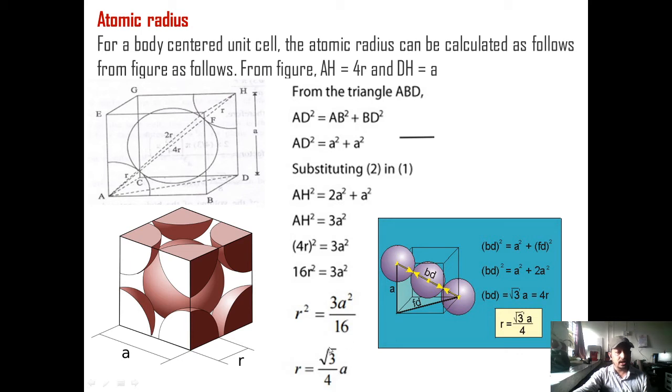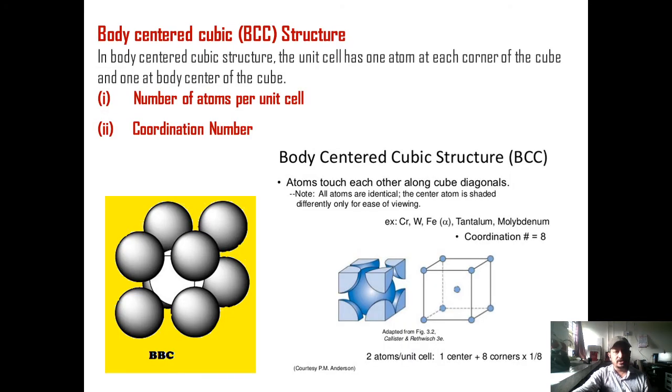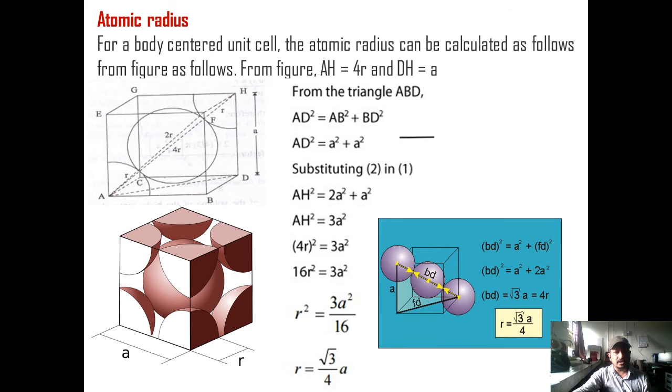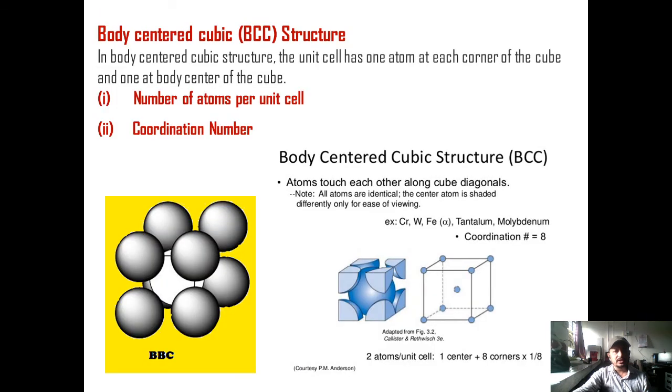So the atoms that have this relationship between the atomic radius and the edge of the unit cell will solidify or crystallize in the body centered cubic structure. Then the next property of the unit cell is the nearest neighbor distance. Nearest neighbor distance is just twice the atomic radius. So if you multiply this atomic radius by 2, that will give you the nearest neighbor distance, that is root 3 by 2 a.